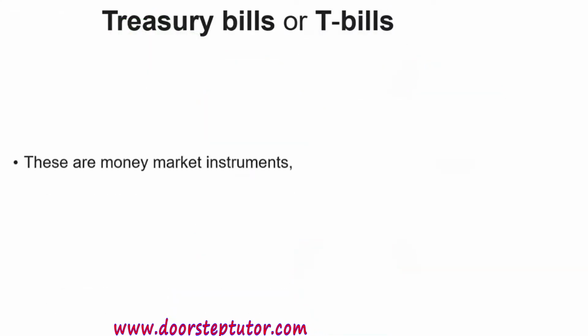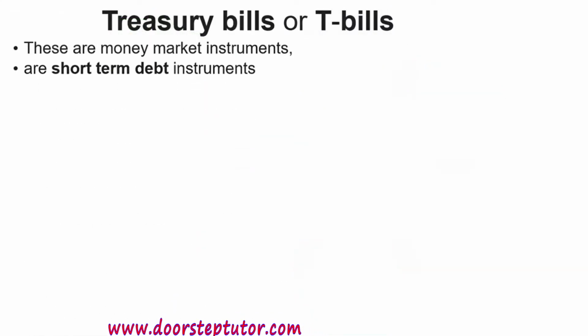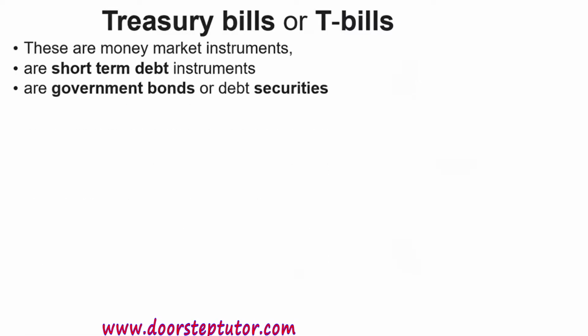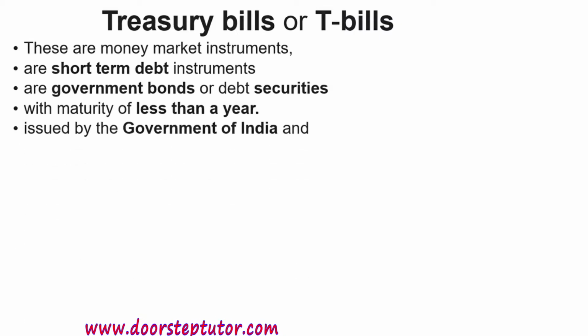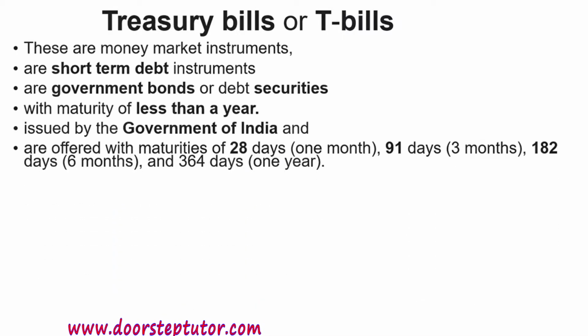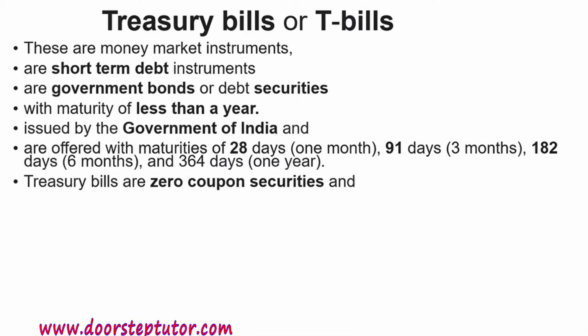Treasury bills or T-bills are nothing but money market instruments which are short-term debt instruments, also known as government bonds or debt securities, having a maturity of less than a year issued by the Government of India, so these are also known as government securities. These are offered with maturities of different time periods, that is, the duration ranges from 28 days, 91 days, 182 days, and 364 days in a year.